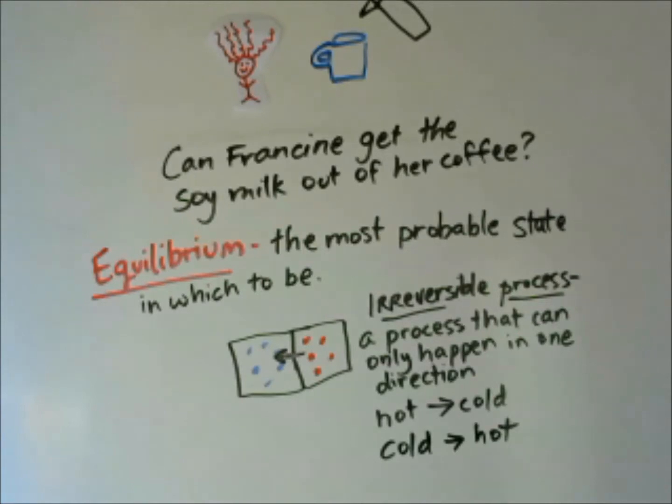We know that heat will only go from a hot region to a colder region, not from a colder region to a hotter region. This is an irreversible process. You can stir the cream into your coffee, but you cannot stir the cream out of your coffee.